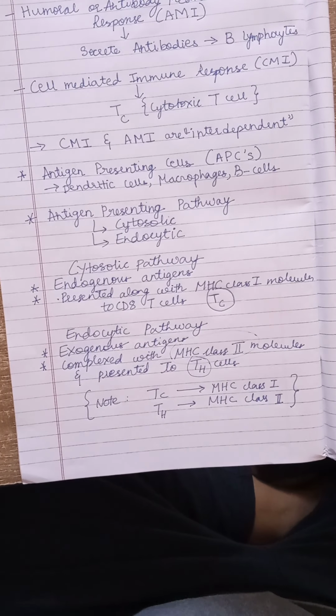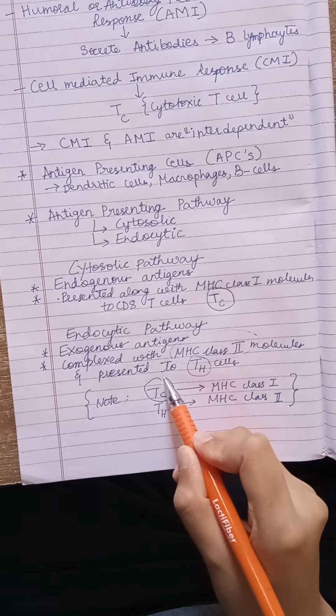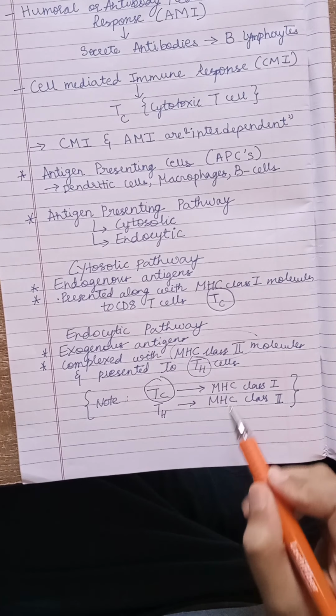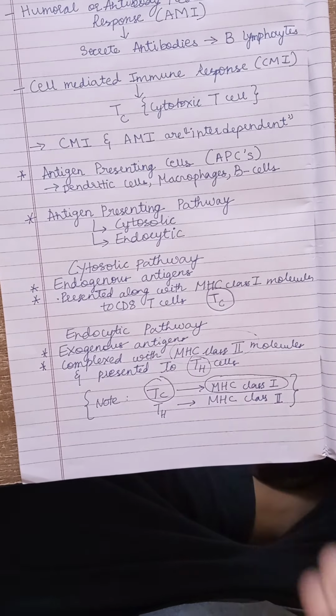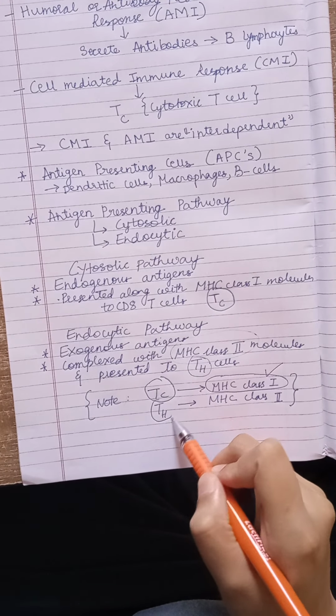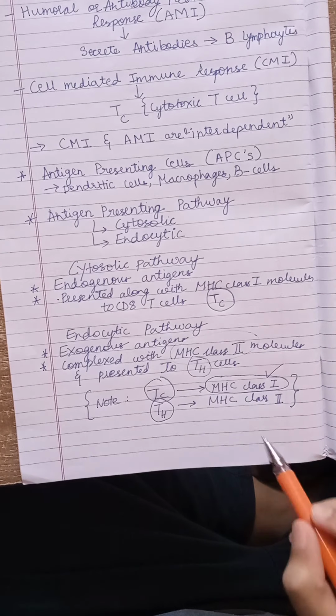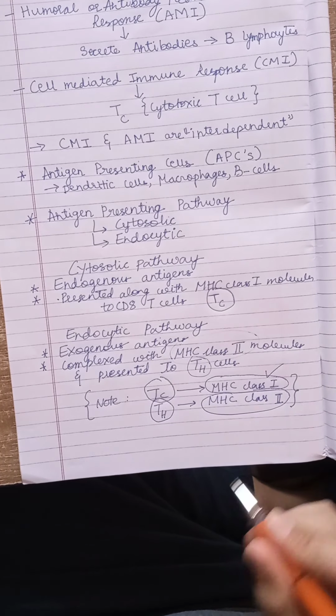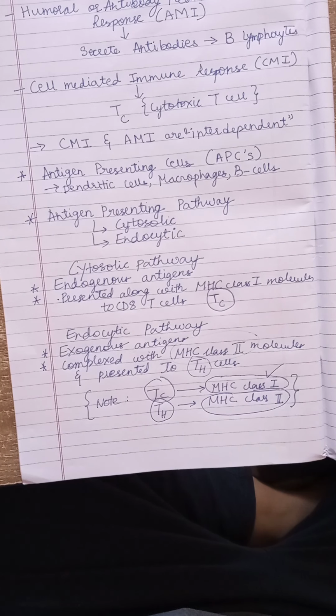One important thing that we have to note is that the TC cells or cytotoxic T cells only respond to APCs that have MHC class 1, and the T helper cells respond only to the APCs that have MHC class 2. So whenever there is a T helper cell, you must remember that the APC must have MHC class 2, and whenever there is MHC class 1 present in an APC, the cytotoxic T cells will respond to it.